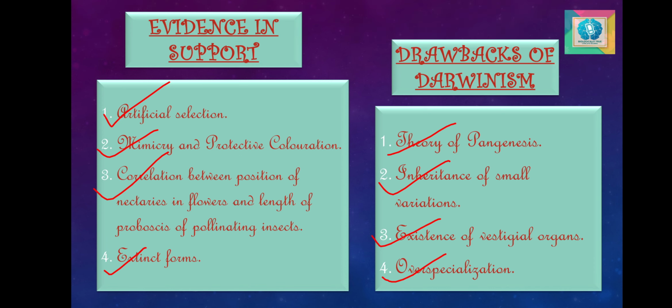Overspecialization of some organs in certain animals, like the antlers of deer and the tusks of elephants, beyond the stage of usefulness, rather causing hindrance in daily life, cannot be explained by natural selection. So these were a few of the drawbacks of Darwin's theory.